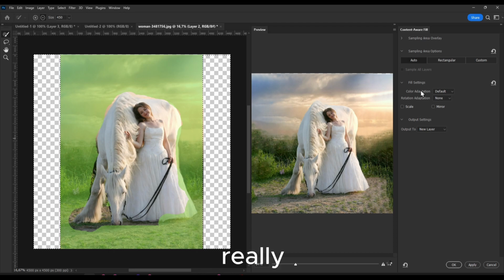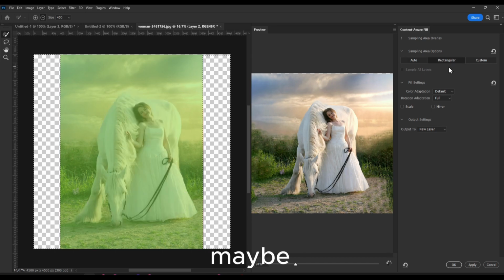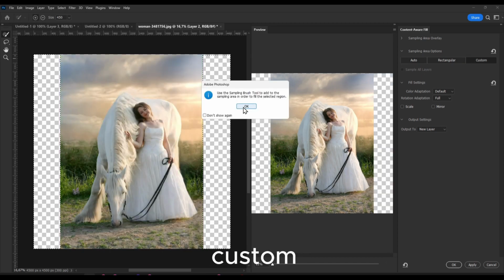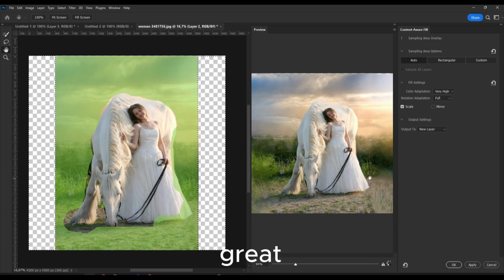It looks really, really nice. And you can try different options here. You can use rotation, rotation adaptation high maybe, rectangle maybe, in our case new, or custom. You select the area, color adaptation, you can select high, scale, see which one does a good job. So I think it's a great tool as well, this Content-Aware Fill. It does a good job, so I really hope you found this helpful.